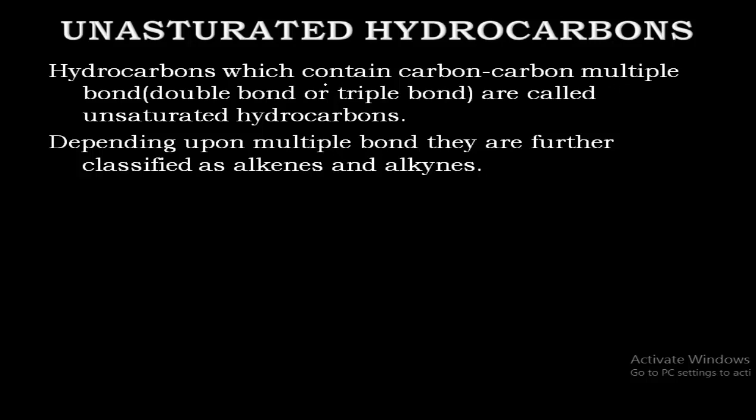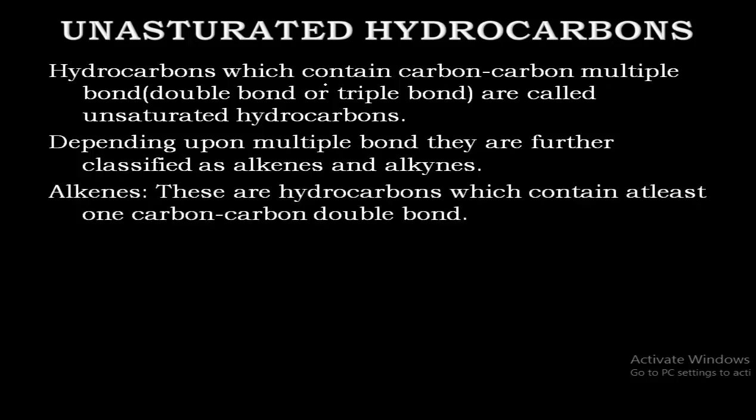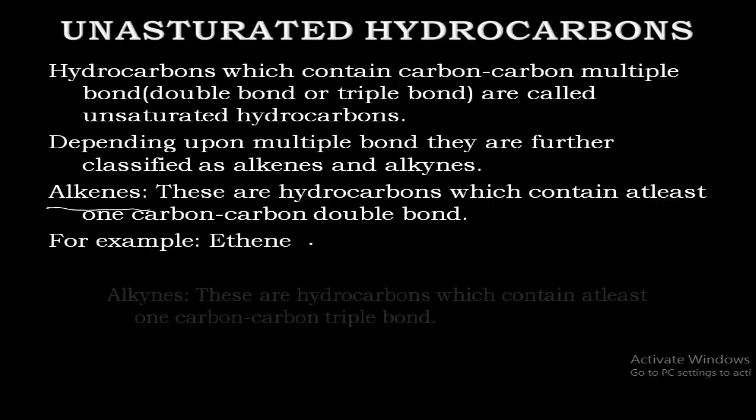There may be presence of double bond or there may be presence of triple bond. Based on that, we will classify into alkenes and alkynes. If there is a presence of the double bond between any one of the carbon-carbon bond, then such kind of hydrocarbons are unsaturated and they are particularly named as alkenes. Okay, so here you can see the example of ethene.